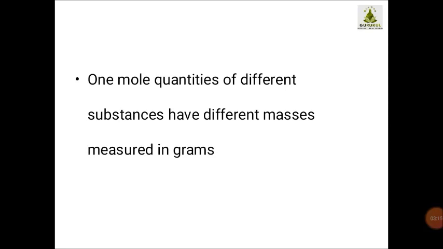Then one very last important thing I want to tell you: 1 mole quantities of different substances have different masses measured in grams. Once again I have repeated the same point, that 1 mole of any substance has a different mass in grams. 1 mole of CO2 will have a different weight, and 1 mole of NaCl will have a different weight. Even 1 mole of water will also have a different weight. So this thing you should keep in mind about the concept of mole, molecular mass, atomic mass.